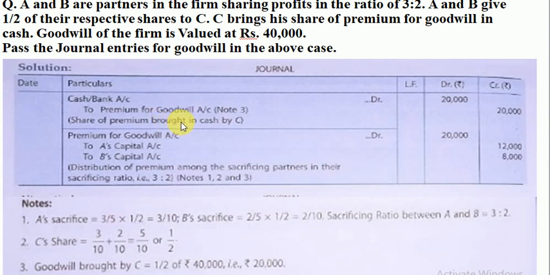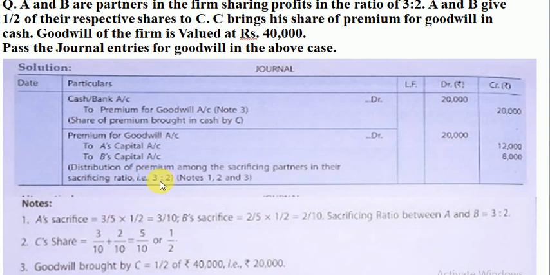cash by partner C. And which is the second entry? The second entry will be to distribute this premium for goodwill between the sacrificing partners A and B. So premium for goodwill account debit 20,000. It comes from here. This credit account is debited with the same amount 20,000, and sacrificing partners are credited: A's capital account, B's capital account in their sacrificing ratio. So you'll calculate sacrificing ratio. It is coming as 3:2.